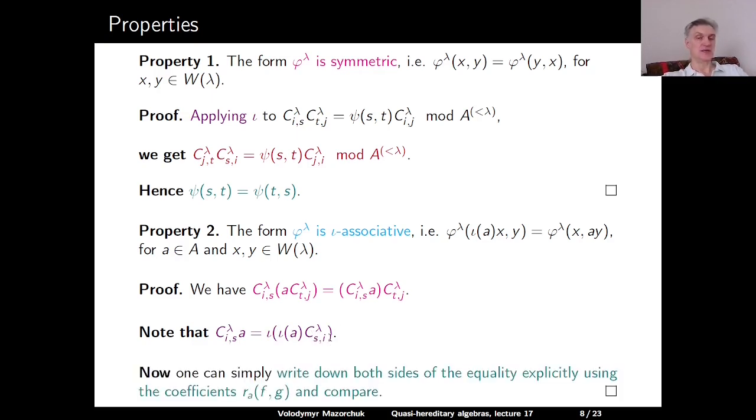And now we can simply write down both sides of our equation for the associativity of our form and explicitly compute it using the definition and the coefficients r sub a, f, g, which are used to define the form, and compare. And the result just falls out. So our form phi upper lambda is both symmetric and associative.